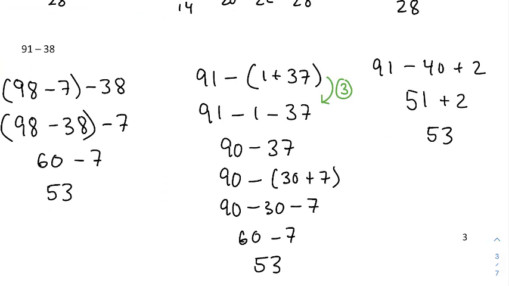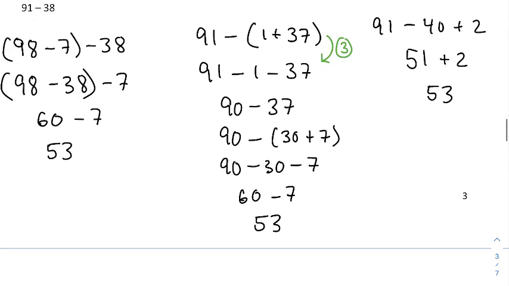So I'm going to remove 38 by removing 1 and then removing the rest of the 38, so removing the 37. 91 minus 1 takes you to 90. Now we've got to remove 37 from 90. So I'll do some more decomposition and then some more distributive property of subtraction. I'm going to decompose 37 into 30 and 7, and then remove them separately. Remove 30, then remove 7. And 90 minus 30 is 60, and now remove the 7 more, gets you also to 53.